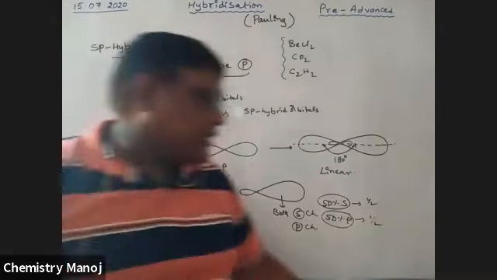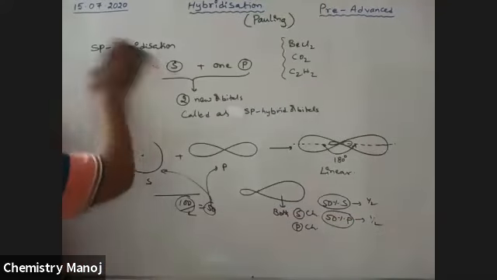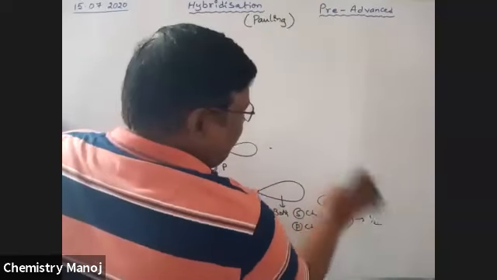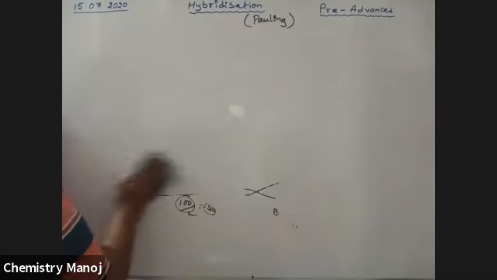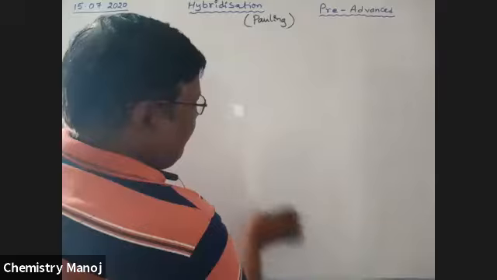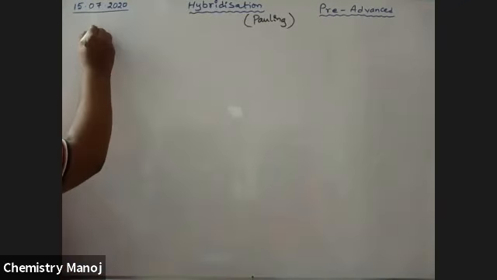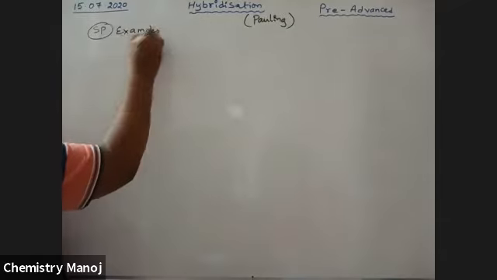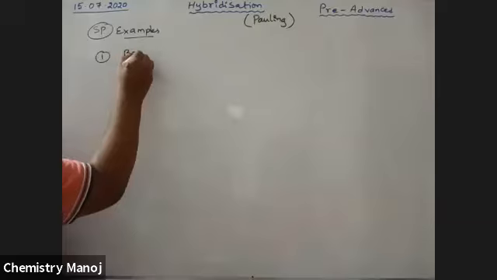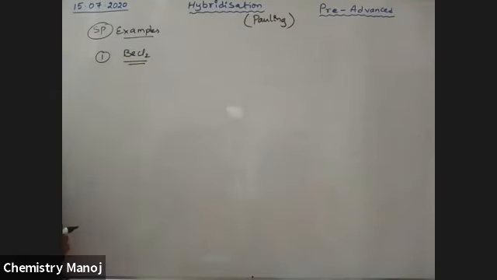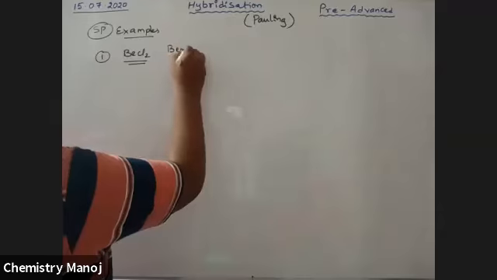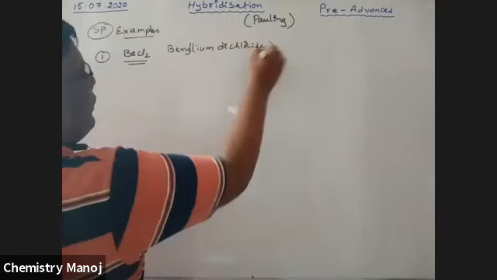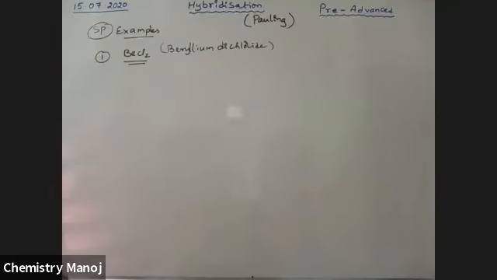Now with an example, what is the example here? See here. sp hybridization examples are, first one, BeCl2, beryllium dichloride. It is BeCl2.